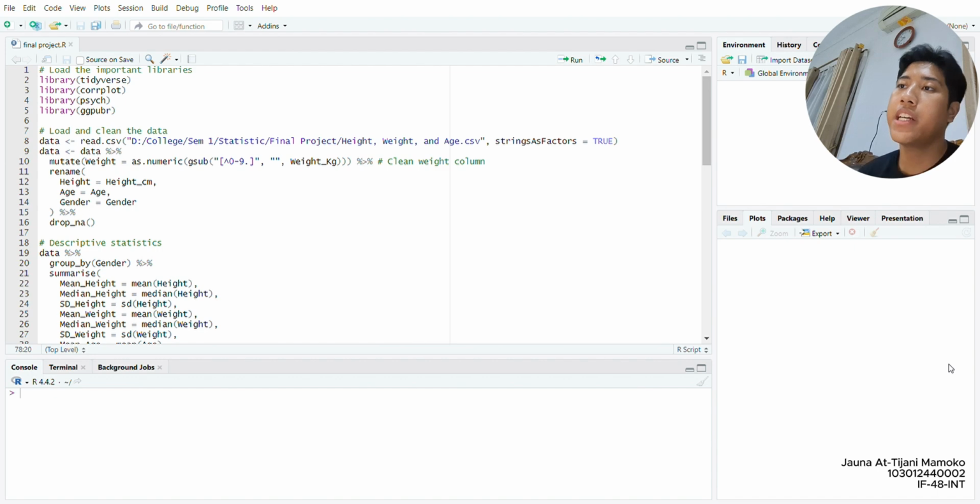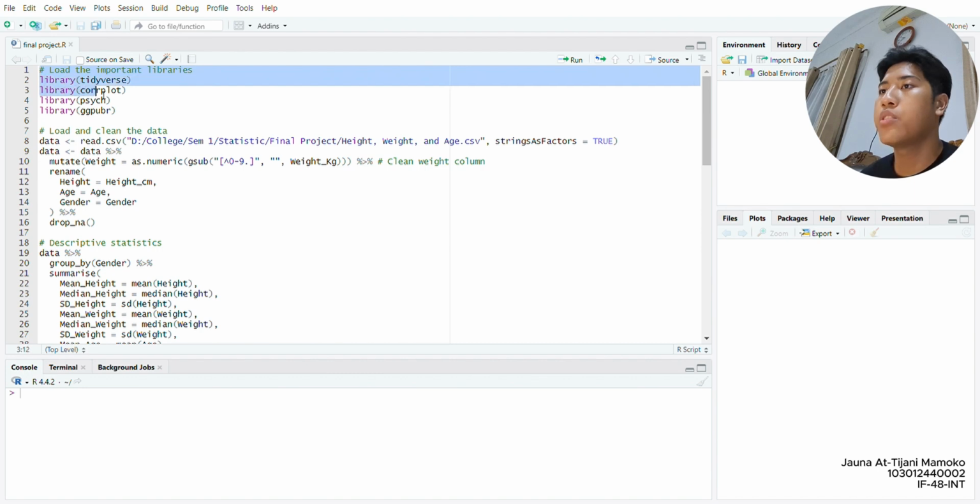So for my final project, I made a data set about height, weight, and age within gender. I made this data set using information from my friends and my father's friends at his office. And so I already got about 50 plus data, and I used that for my final project. So I'll explain my script.